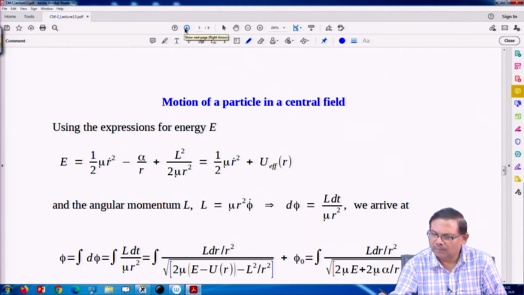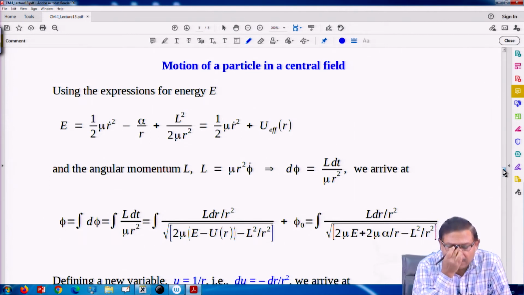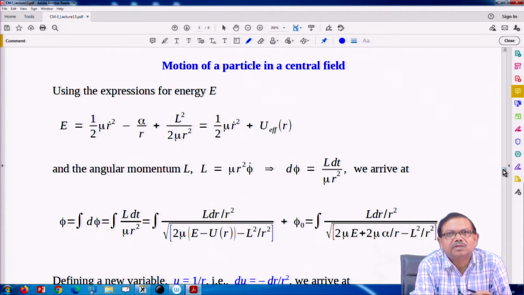Now, we have to find the solution of this problem like we did earlier. Earlier we stopped somewhere; we wrote an expression for delta phi, but beyond that we could not go because we did not have the form of u. Once the form of u is taken, then we can try to integrate the system and solve it.